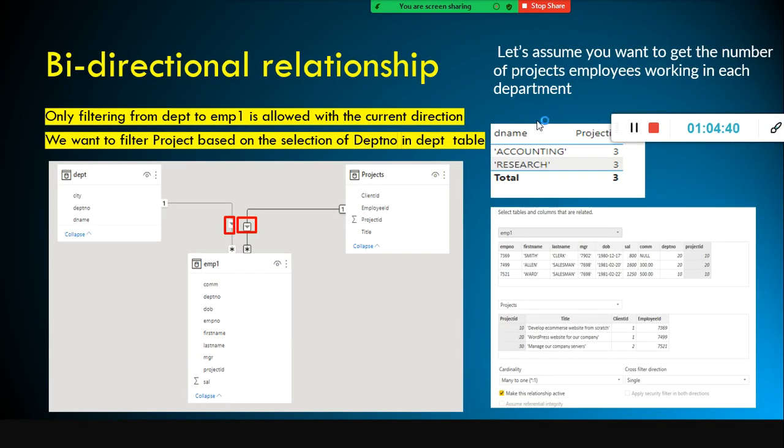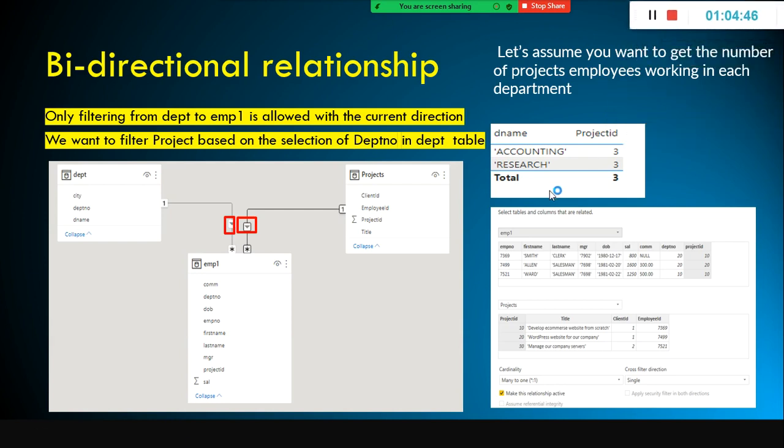So I want you to find out the number of employees working in each department, because here we have one to many. It is very easy to do the slicing and dicing because you have established an active relationship. Fine. If I ask you how many projects are there in each department, how can you tell? Here we have department number and project ID is also there, right?